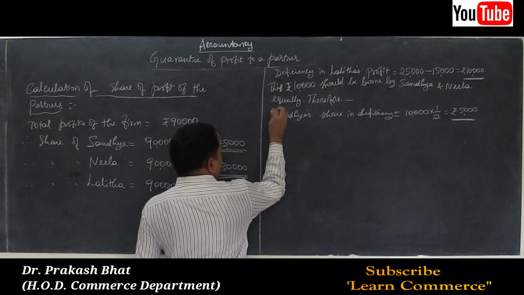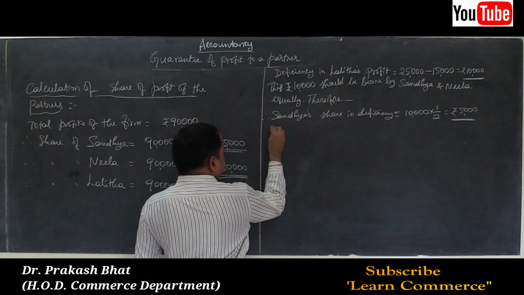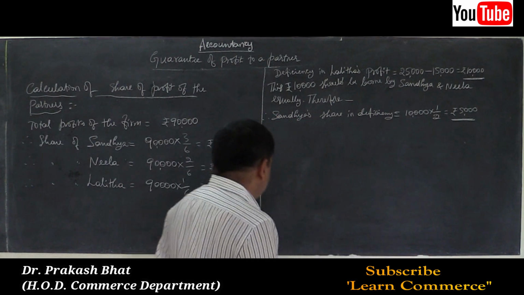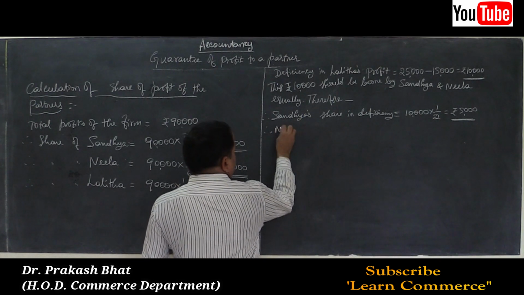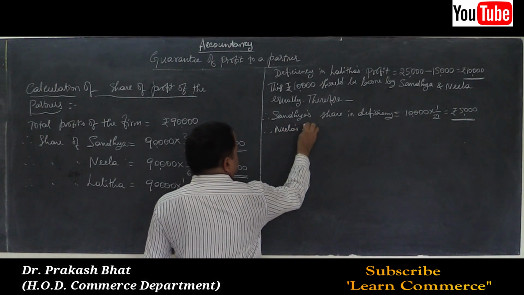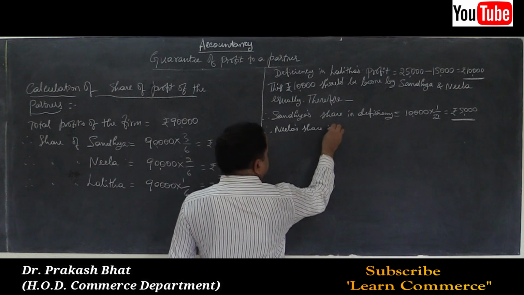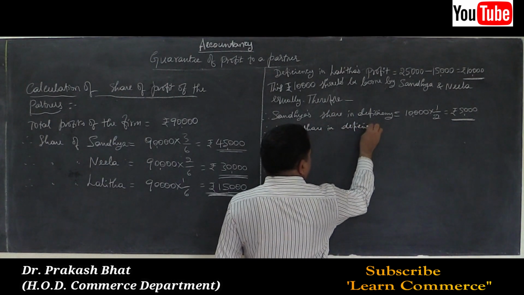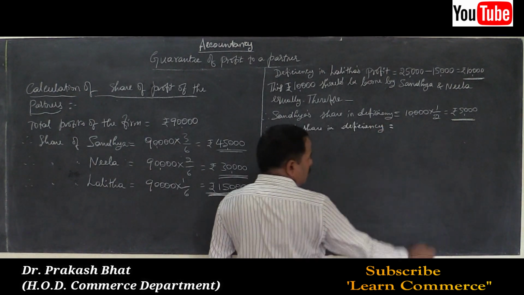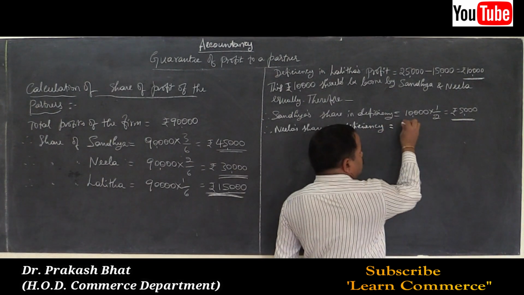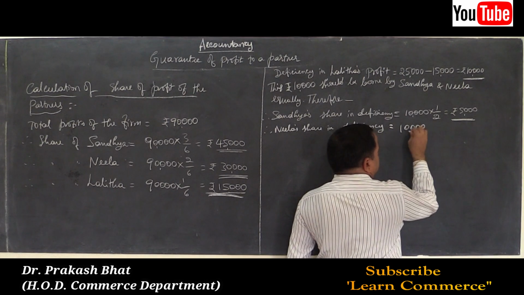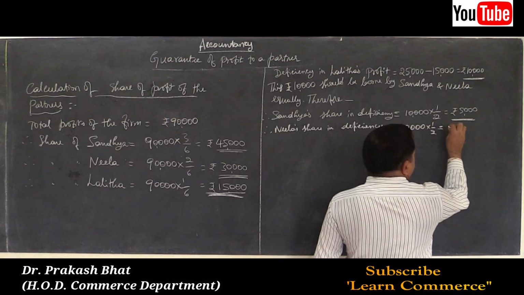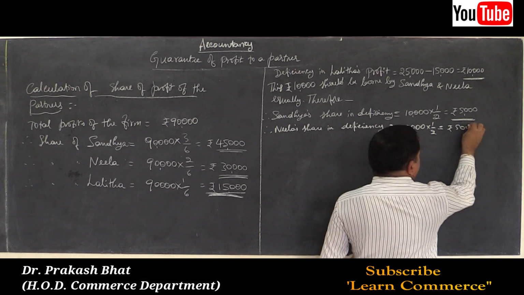Therefore, Neela's share in deficiency is equal to 10,000 into 1 by 2, is equal to rupees 5,000.